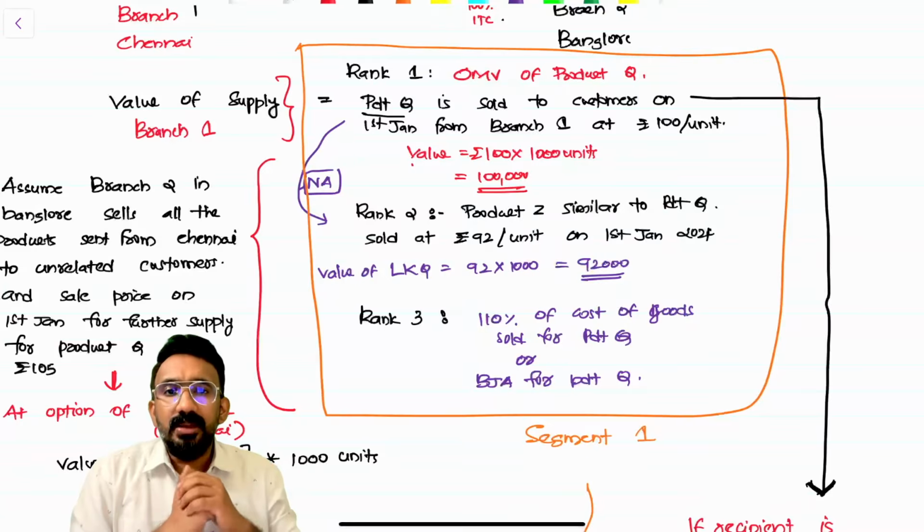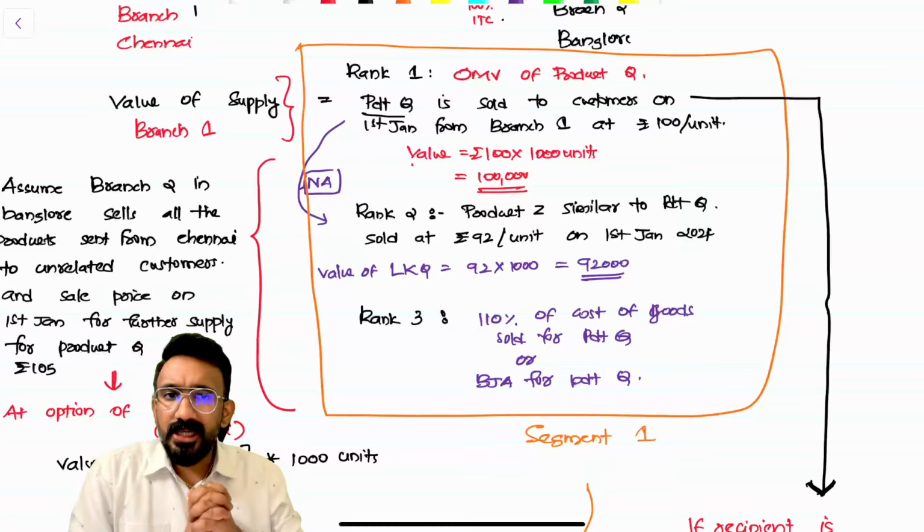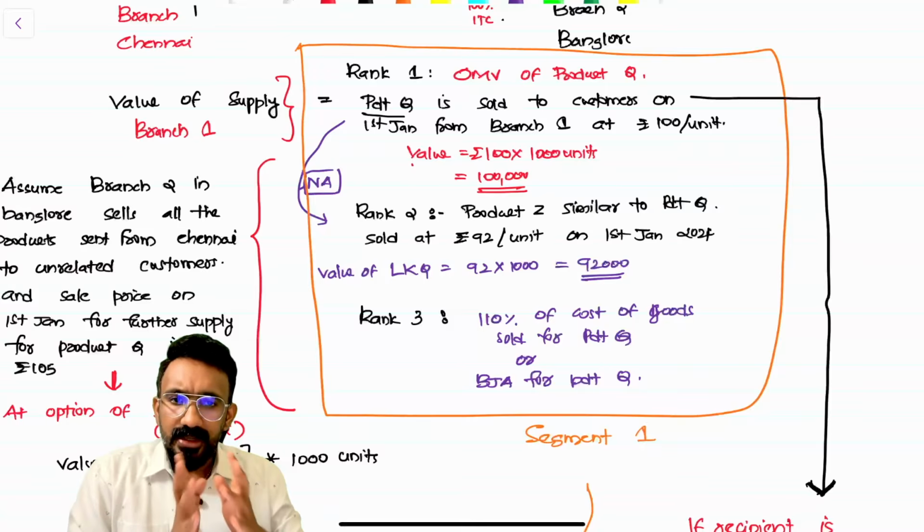The primary, rank number 1: look at the open market value of product Q. Let's assume product Q is sold to customers on 1st January from branch 1 at 100 per unit. 100 per unit into 1000 units, 1 lakh will be taken as the open market value. If that is not available, I should look at whether there is any similar product to product Q which I can adopt. Rank number 2: product Z is similar to product Q, and it is sold at 92 per unit on 1st of January 2024. Then for value of like kind and quality, I can take 92 into 1000, 92,000, as the value.